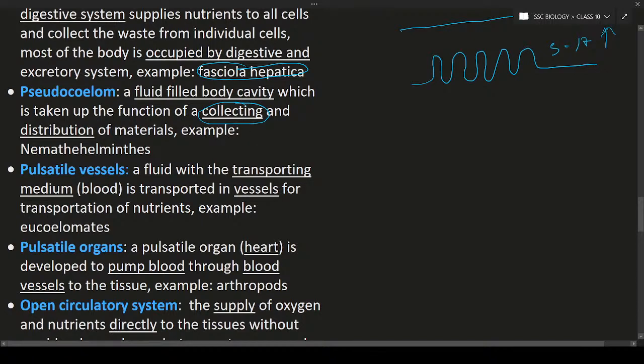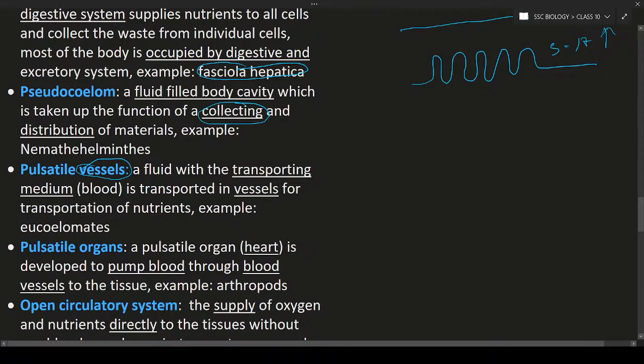Okay, so next is the pulsatile vessels. Pulsatile means there is some kind of organ that is pumping the fluid. That is known as pulsatile organs or pulsatile vessels. Here the pulsatile vessels means they are tubes. These tubes are involved in the pumping of a fluid. Okay, that is known as pulsatile.